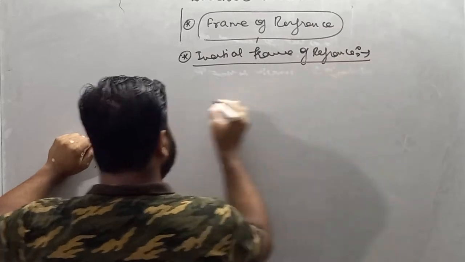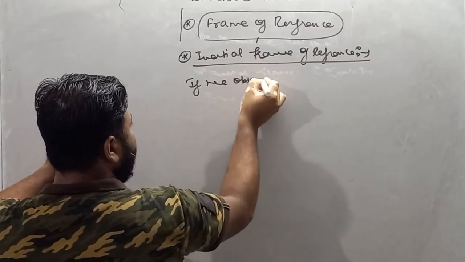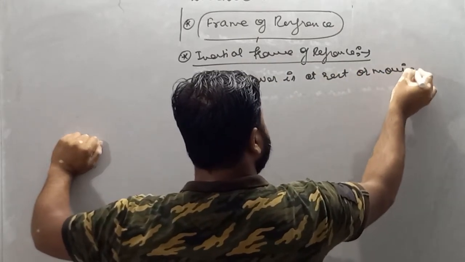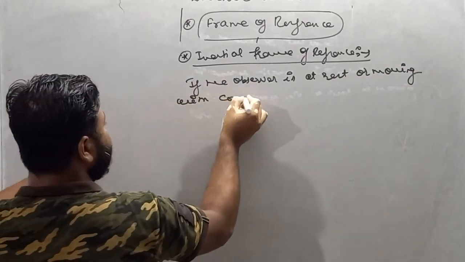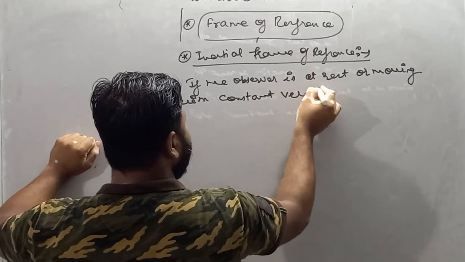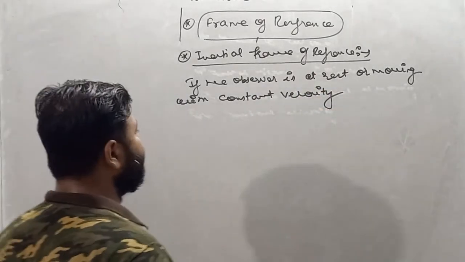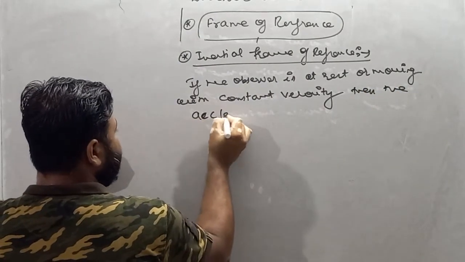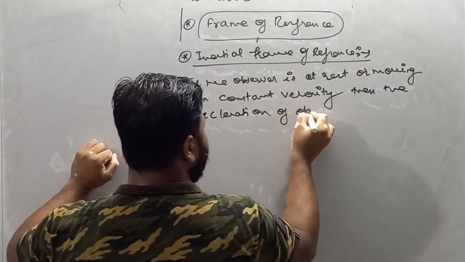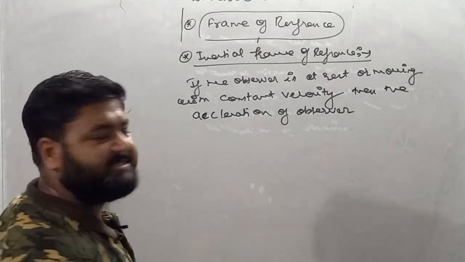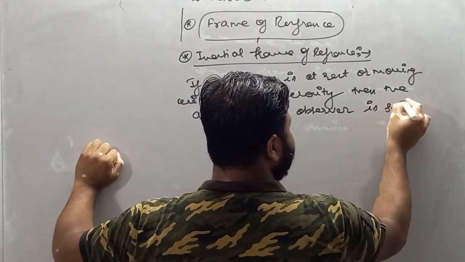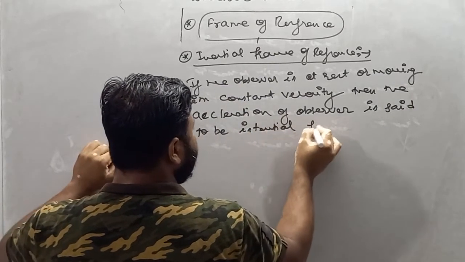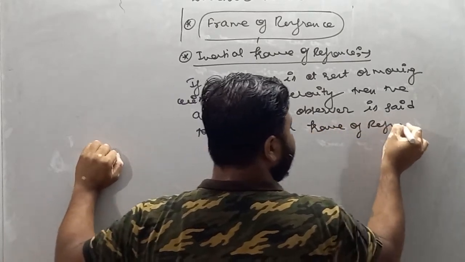So inertial frame of reference is if the observer is at rest or moving with constant velocity, then the acceleration of the observer is said to be 0, and it is inertial frame of reference.